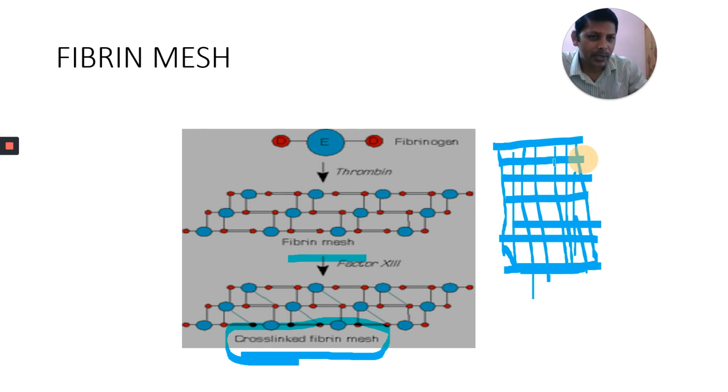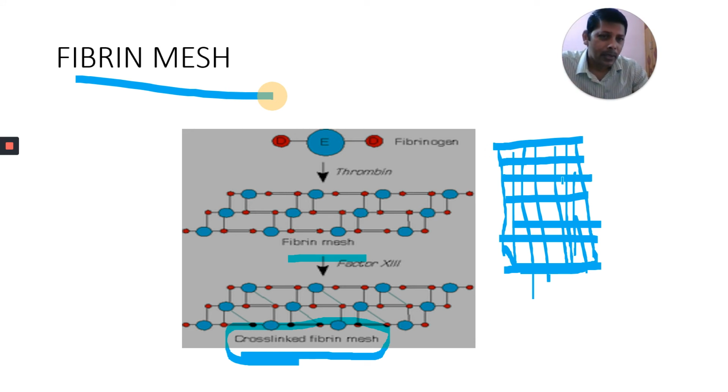Here blood cells are trapped. Imagine this is a net in which birds are trapped. This is the fibrin network, the fibrin mesh. Mosquitoes cannot enter through the mesh. Like that, blood cells cannot go outside, out of your body, through this.